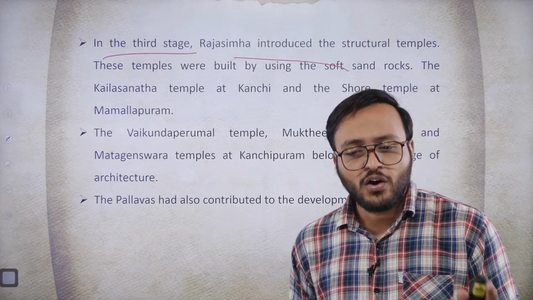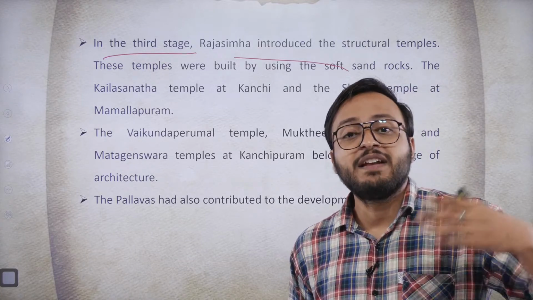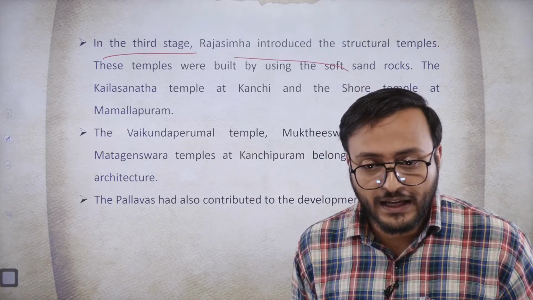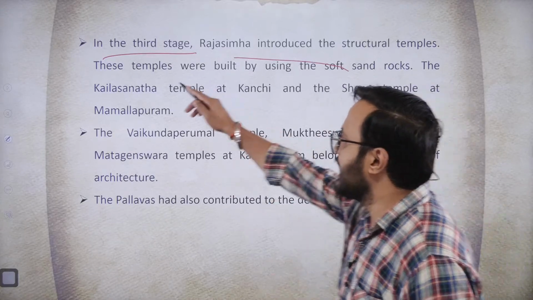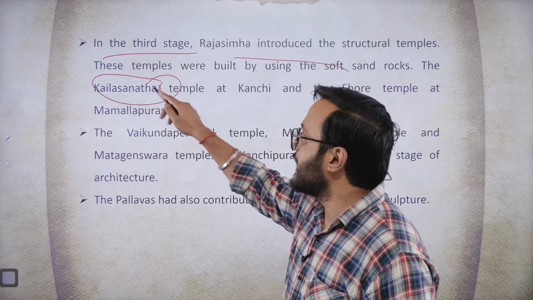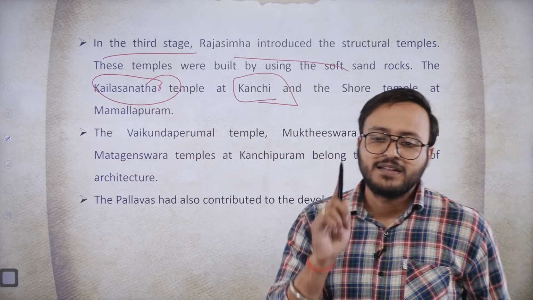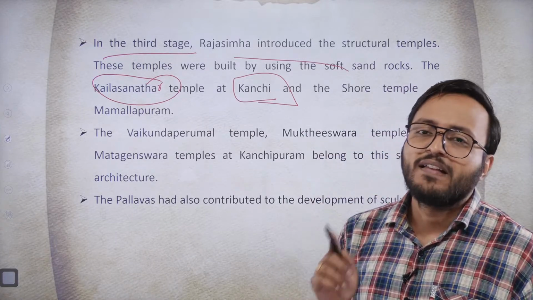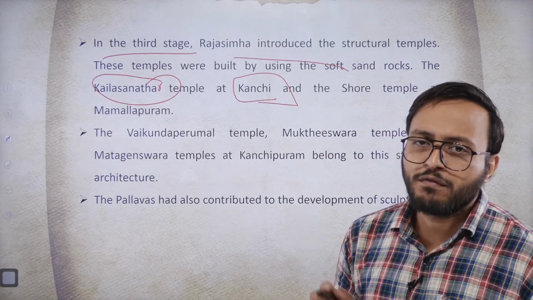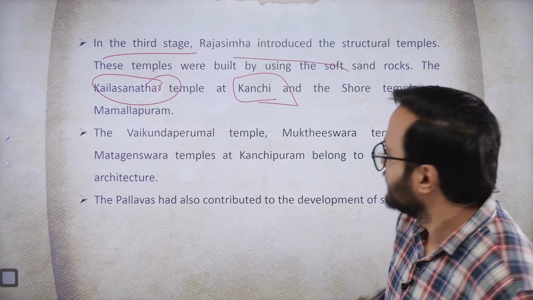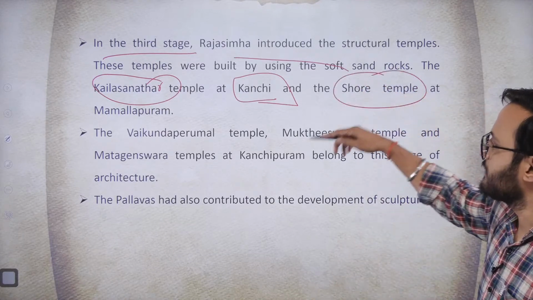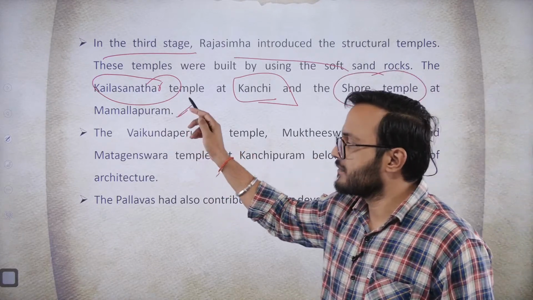Rajsimha also built another temple which is even better, even better looking. That is called the Kailashanathar temple at Kanchi. And remember guys, this Kailashanathar temple is more famous than the shore temple at Mamallapuram or Mahabalipuram.